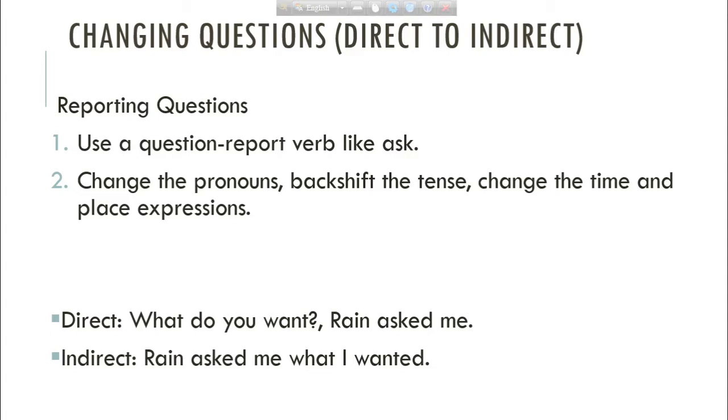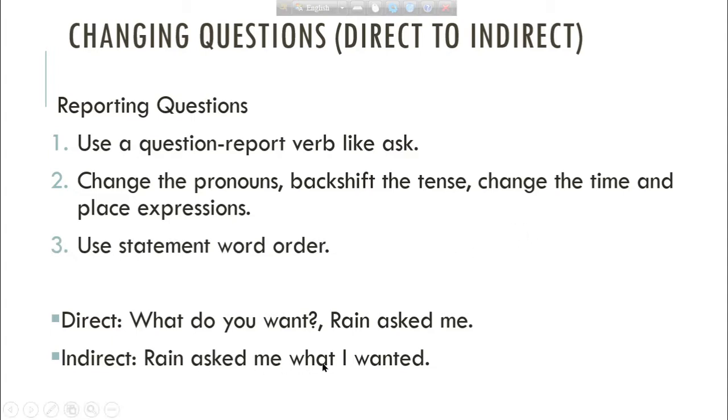So when we are changing the speech from direct to indirect, we have kept the question word what here. And we have removed the auxiliary verb do from here. And you changes to I and want changes to wanted. A very important change took place here, that is word order. We have changed the word order here, and this is a very important rule of changing questions.